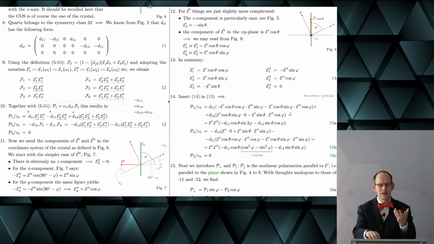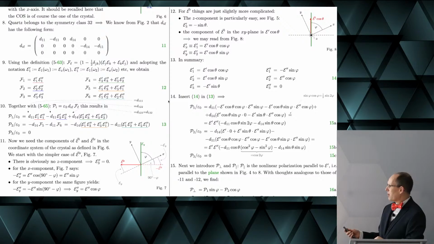And so you're interested in the polarization that is parallel and perpendicular to, say, E prime.